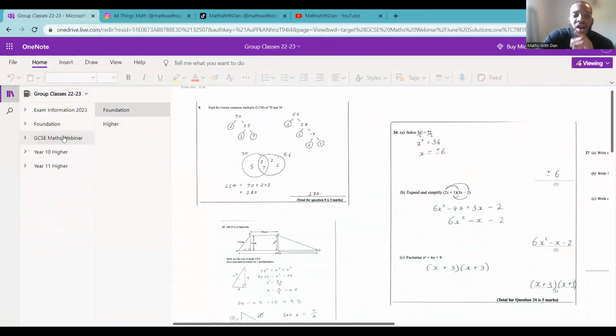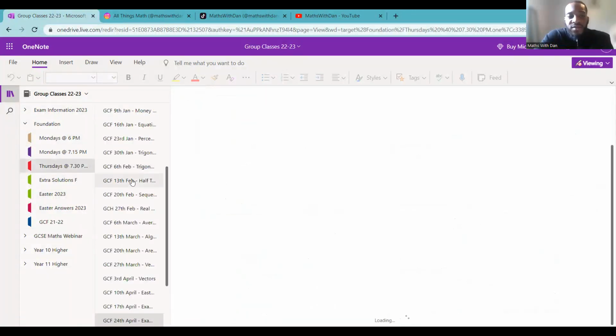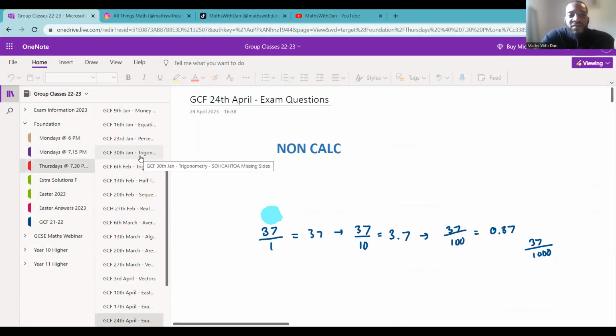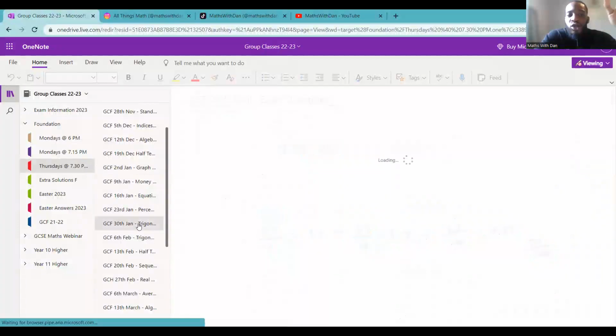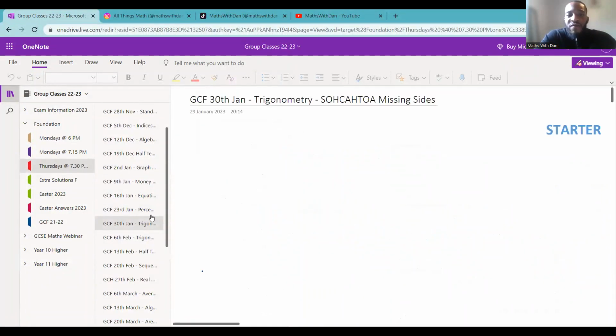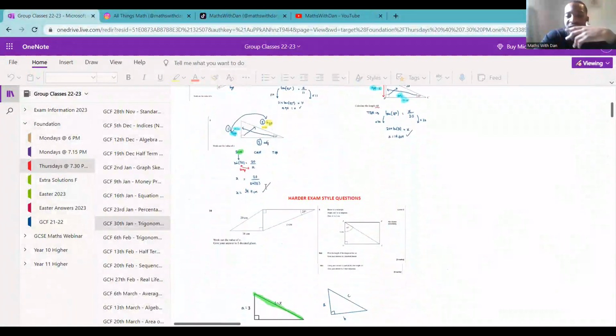As well as that, I run classes every week, and I have them in different classes. For Foundation, I have classes on different days, Mondays and Thursdays. There's loads of topics here. You can click on any of these different topics. These are the topics I teach every week. For example, trigonometry I did on the 30th of January with my students. There's a couple of questions here with lots of working out.